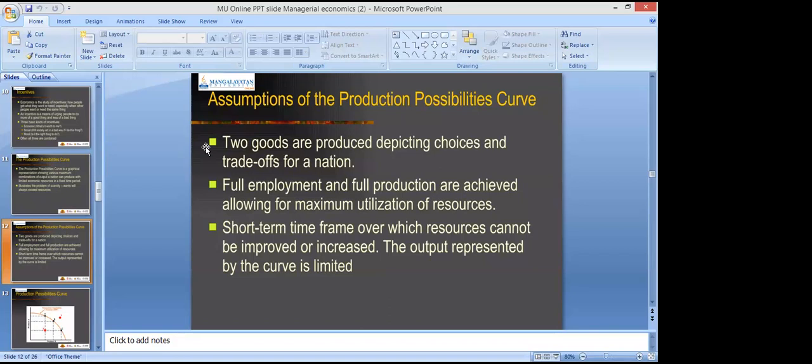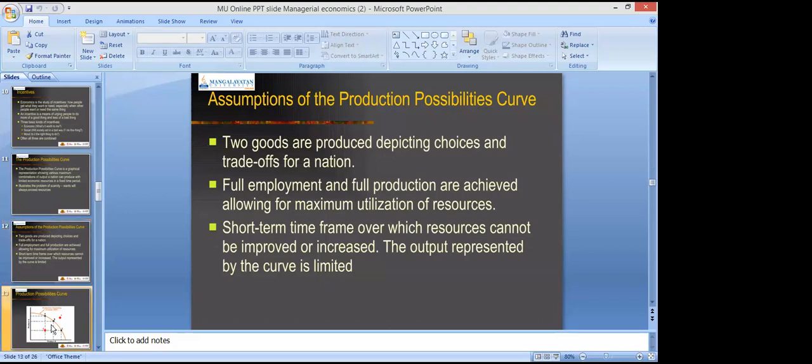Short term time frame, over which resources cannot be improved or increased, right? So this is the same thing. There is a limited availability of resources, right? The output represented by the curve is limited also.